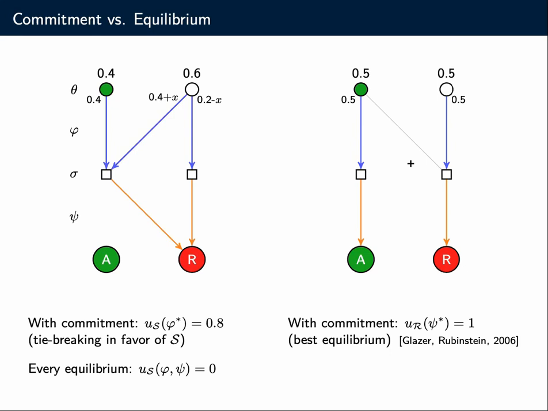What about the worst equilibrium? So there's of course other equilibria. Here's another equilibrium. The sender simply sends this signal here all the time, and the receiver always rejects. It's easy to see that both of these things are best responses. So that's an equilibrium, and here the receiver is only correct 50% of the time. So his utility is 0.5. And so this gives a factor 2 improvement with commitment over the worst outcome without commitment.